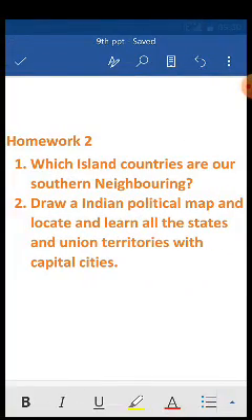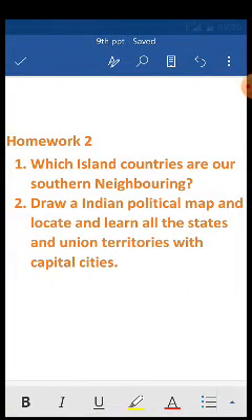Okay, now here comes, children, the homework for you. The second homework. The first homework I gave last week. This is the second one. Which island countries are our southern neighbors? Second, draw an Indian political map and locate and learn all the states and union territories with capital city.